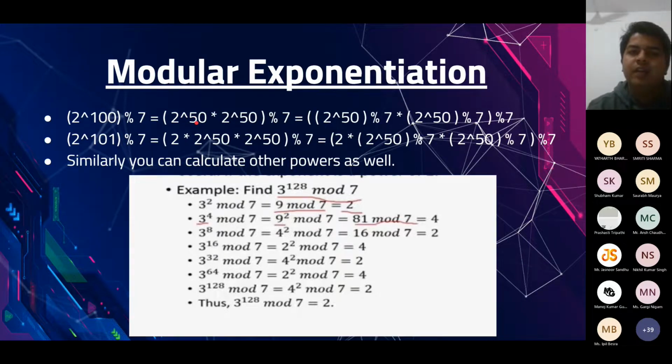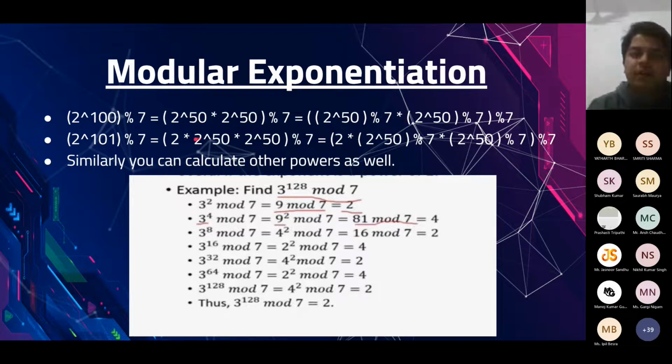Okay, so we would calculate 2 raised to the power 25. We would square it to get 2 power 50, and we would square it again to get 2 power 100. At each step, we will keep on taking the modulus. This comes from the modular multiplication property that we saw: how do we calculate a into b mod m? It's equal to (a mod m) into (b mod m), mod m.